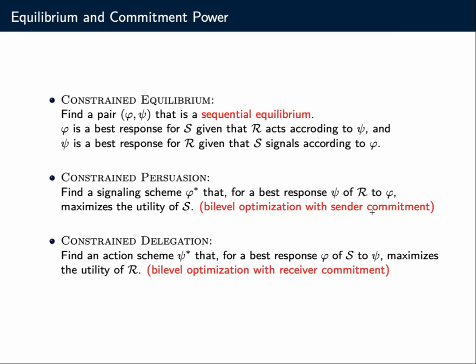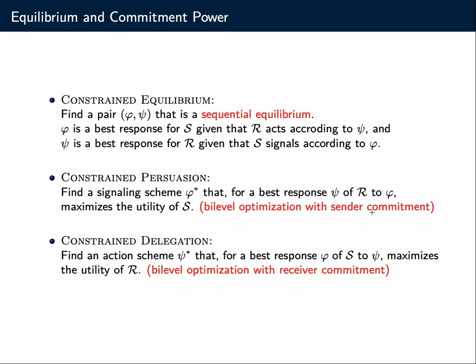So the goal is to find a pair that's a sequential equilibrium. Then, in addition to this equilibrium problem, there are other versions of this game that have been studied in the literature, in particular ones with commitment power. So in the economics literature, a common assumption in the area of Bayesian persuasion is that the sender has commitment power. And he commits to a signaling scheme in advance, and then the receiver best responds to it.